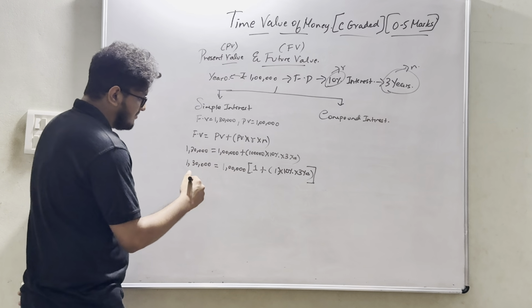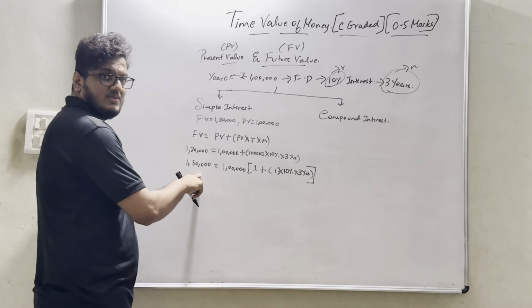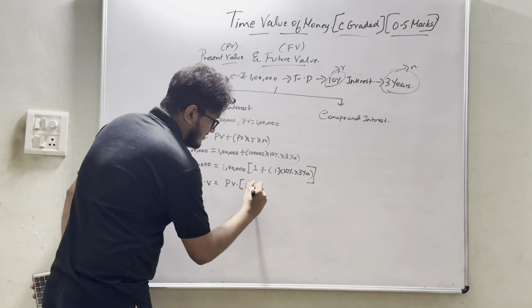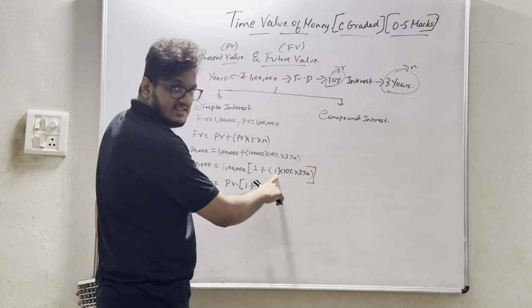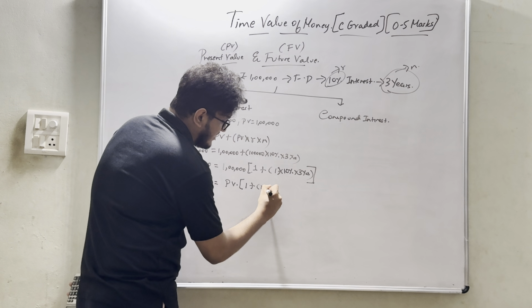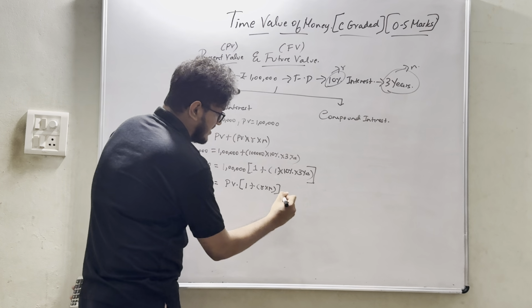So let's simplify it further. So what is 1,30,000? Future value. Agree? What is 1 lakh? Present value. Yes. 1 plus, here simply there is 1, so we need not take into consideration. 1 plus R into N. Agree?